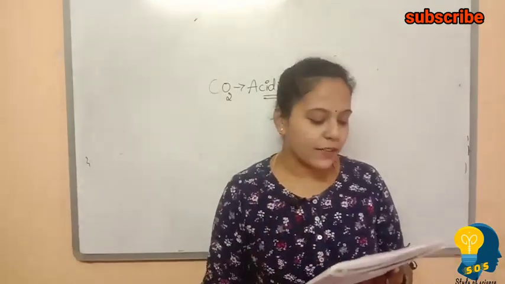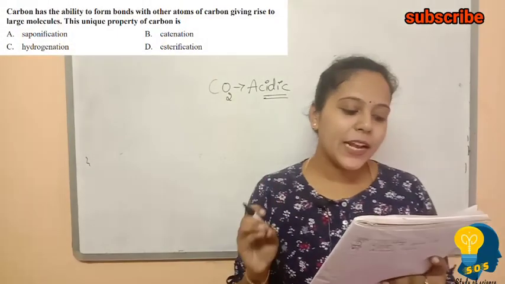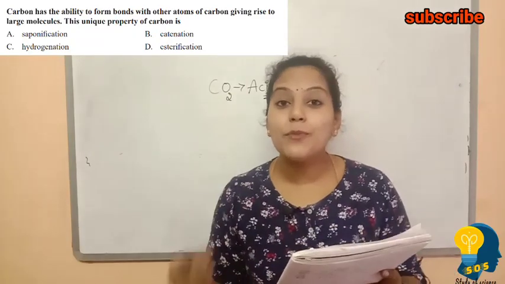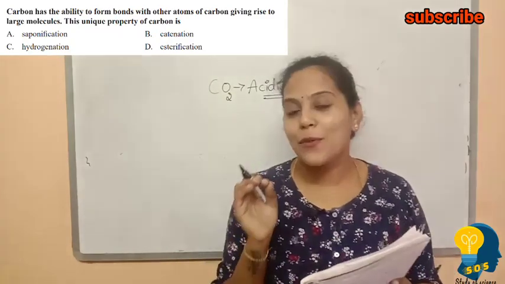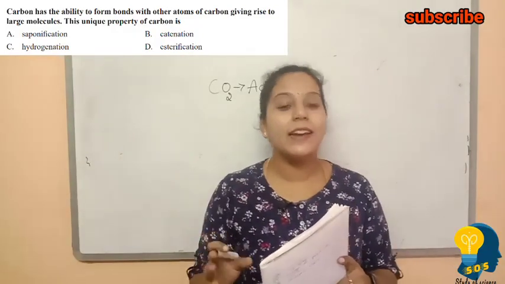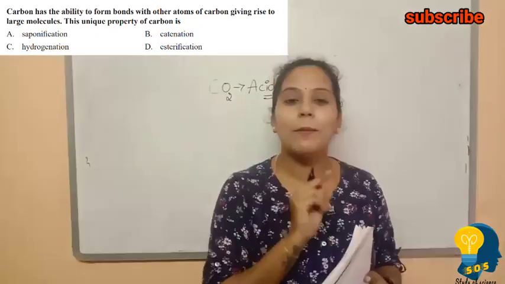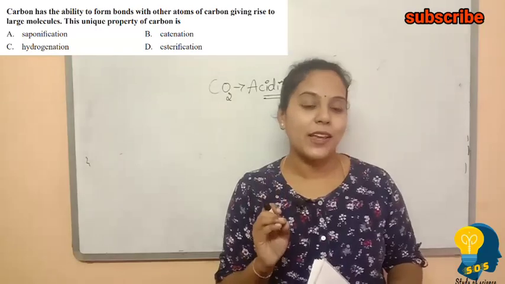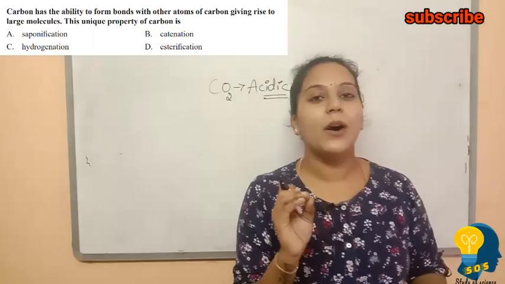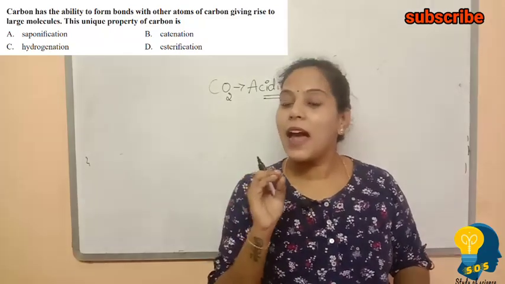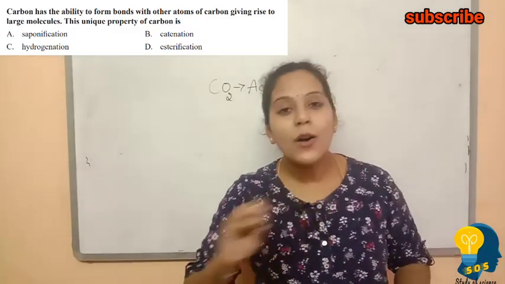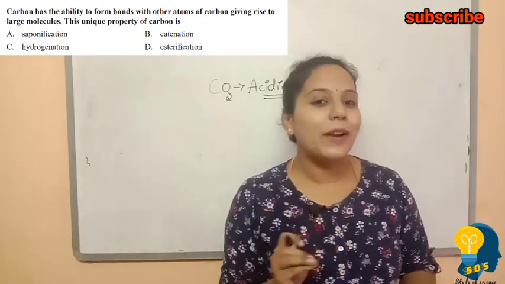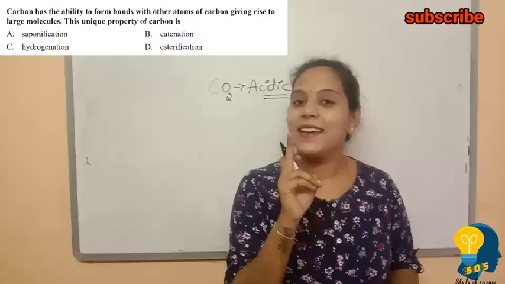The next question is, carbon has the ability to form bonds with other atoms of carbon, giving rise to large molecules. This unique property of carbon, many times whenever I did the carbon and its compounds revision, I told about this particular question. In previous revision classes also I told about this property. Carbon has a special feature: it can bond with other carbon atoms, thereby forming straight chains, branched chains and also cyclic chains. What is this property called? This property is called catenation.